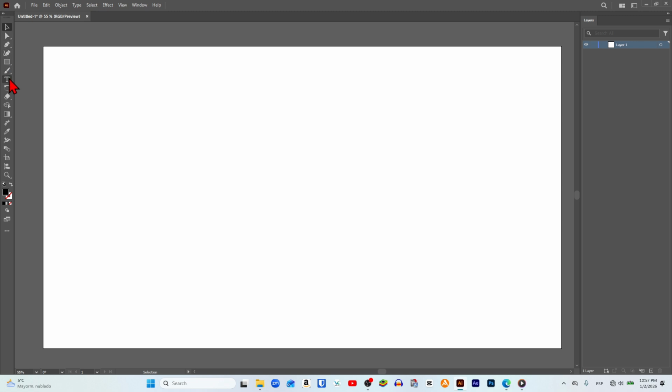To do this, in this toolbar, we click on the text tool in the central area, and now we click on any point on the artboard. After that, be very careful, because we must not write anything yet, otherwise we will not be able to convert the text into shapes. What we will do is go again to the top menu of the page, and just like before, we click on Window, then Type.